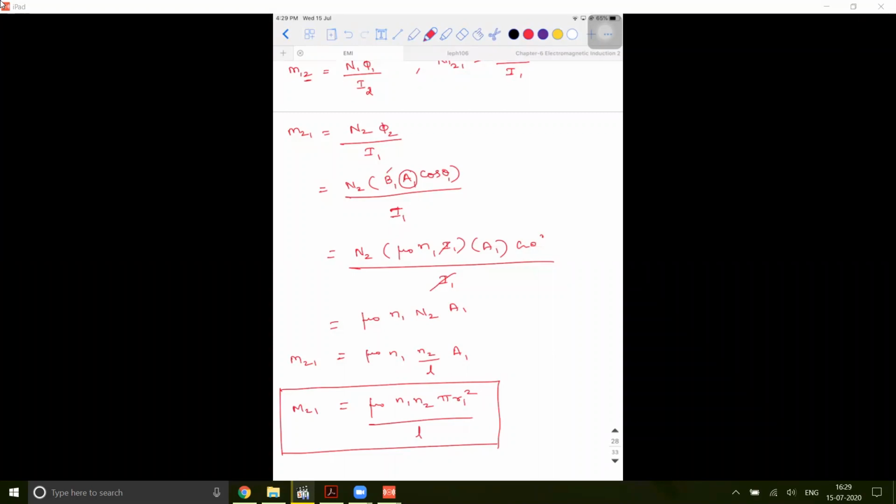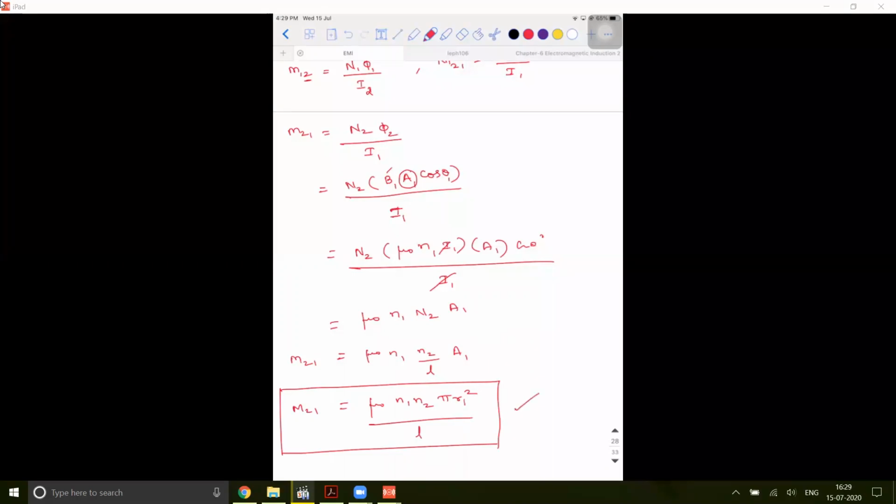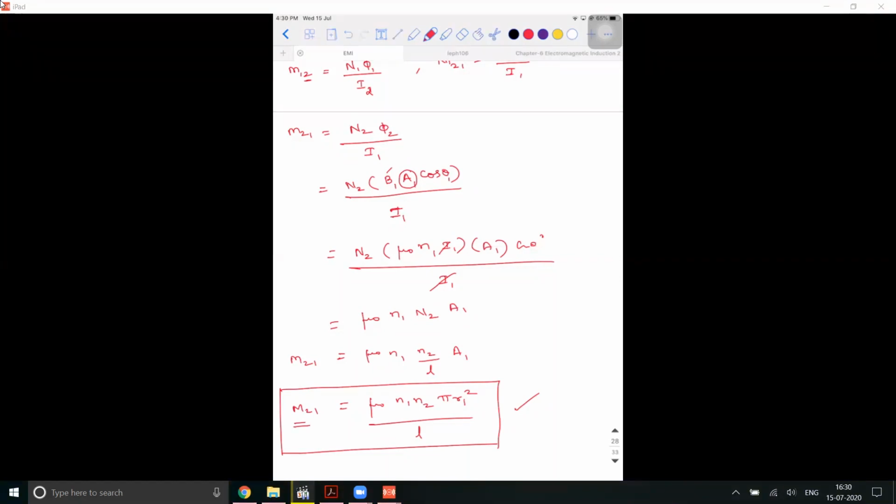Even if you forget it, it might appear to be a very big expression, but it is only 3 steps of derivation. So I suggest you practice it again. This is the value of the mutual inductance of the second coil with respect to one. There are many MCQs asked on this, so they'll ask you a question based on this particular formula.